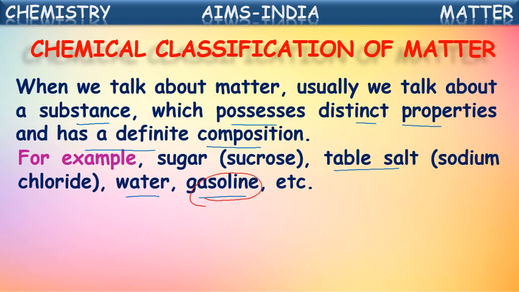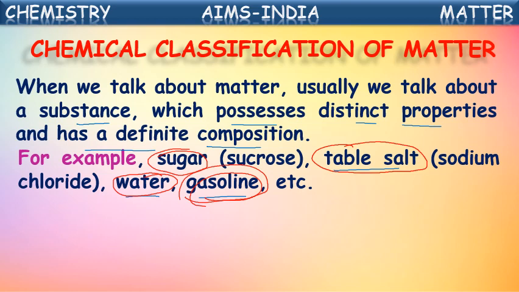What about sugar? Sugar looks like crystals, square-type crystals. Table salt is also a crystalline structure, but it is a smoother crystal, not like sugar. Water's texture is different, and gasoline's texture is completely different.